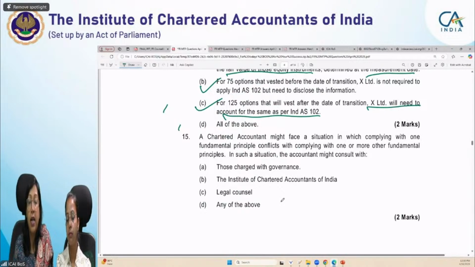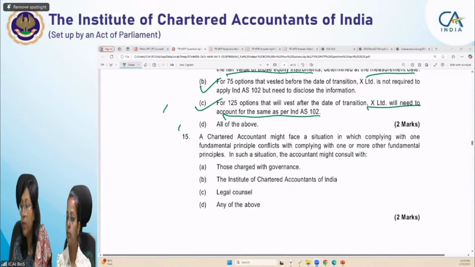Next is a chartered accountant might face a situation in which complying with carrying value or remeasurement. Rishabh, I'm not clear with your question. What is carrying value and what do you exactly want to know? Okay, let's move on to question number 15. Achha, okay, Rishabh, you are answering the question.